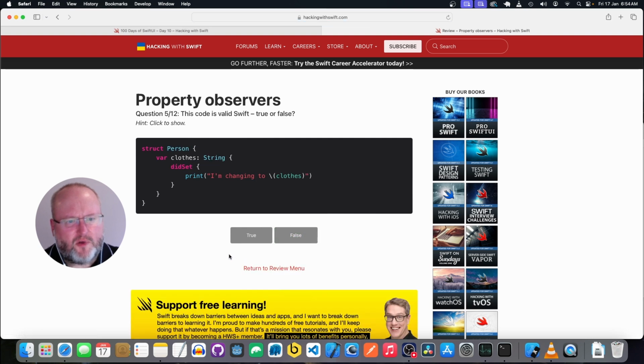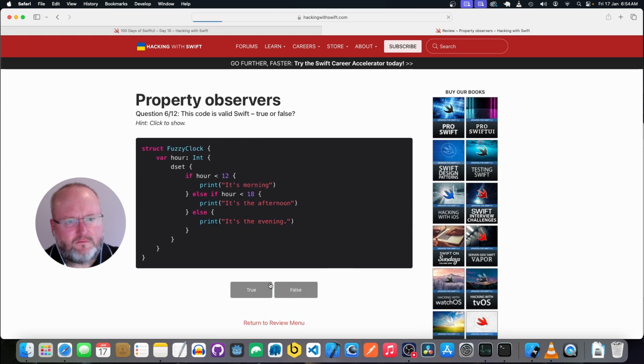All right, we've got a structure person with a computed property clothes, which is a string. It's got a did set. And so when clothes are changed, it's changing to whatever clothes is. So yeah, that looks valid. Okay, we have a structure fuzzy clock and computed property hour, which is an int. Okay, it's got dset, not did set, so that's not valid.